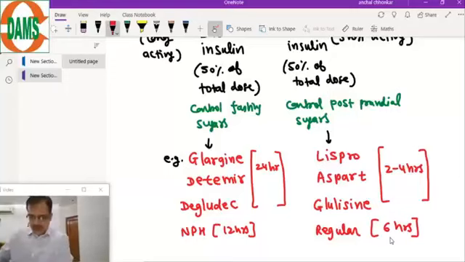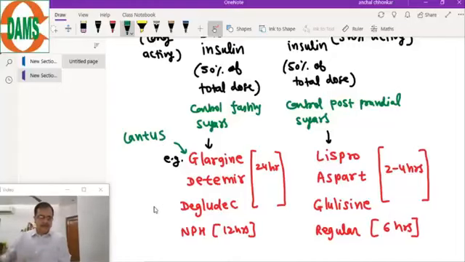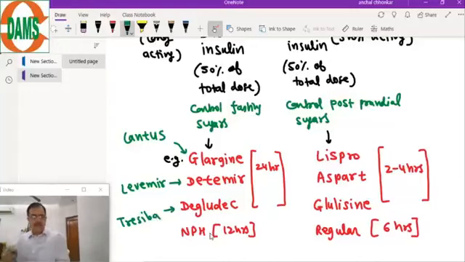Now, Lantus is Glargine, the trade name. Detemir is Levemir, because in the prescription you find the trade names. Degludec is Tresiba. So these are the long acting insulins, but in the exam you will be given the names like Glargine, Detemir and Degludec.